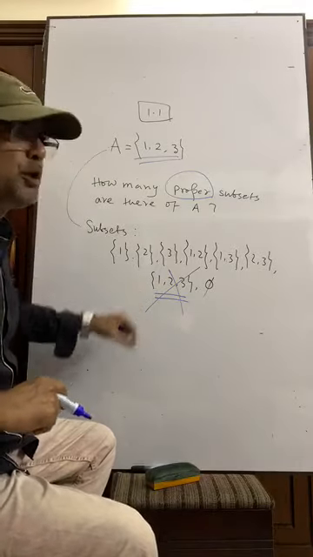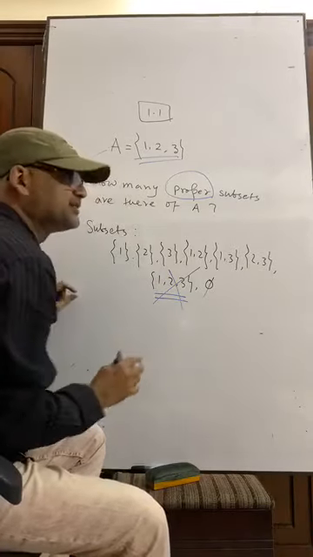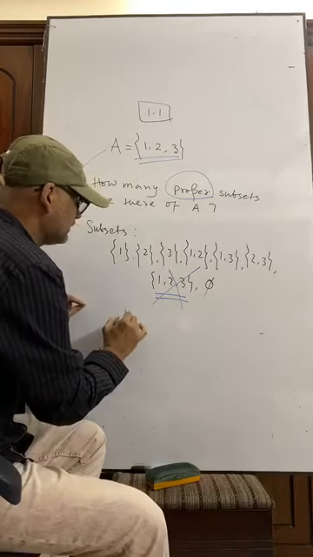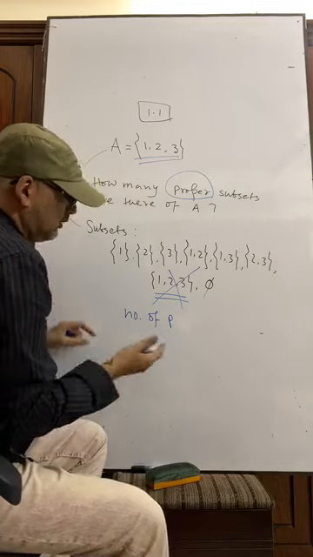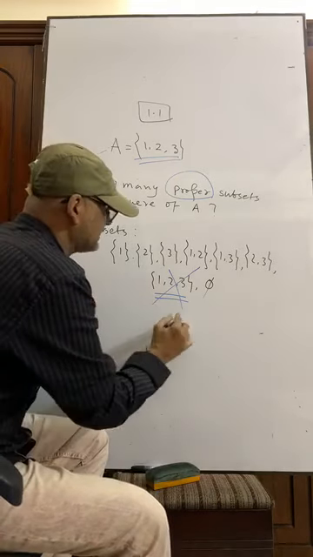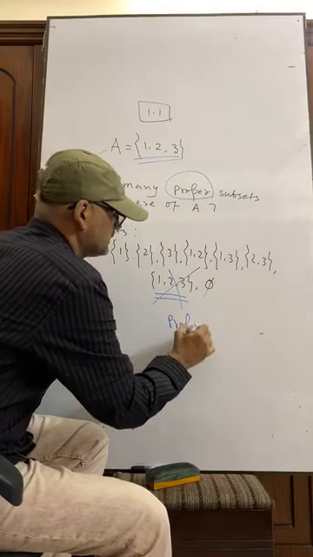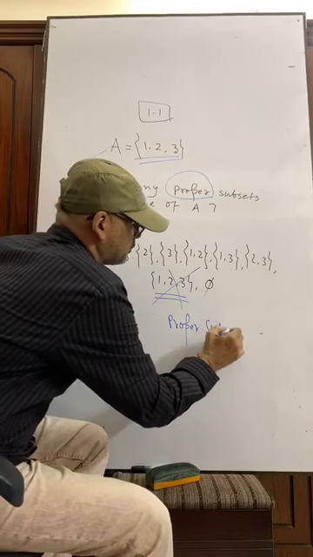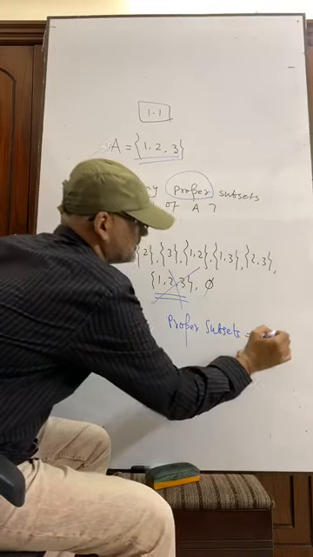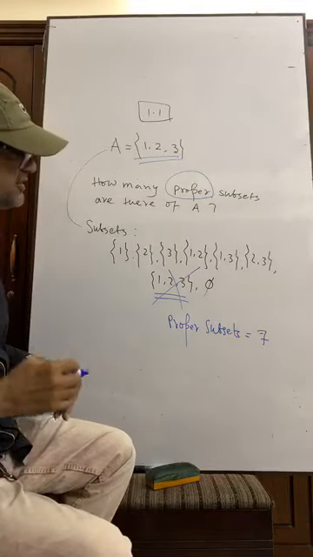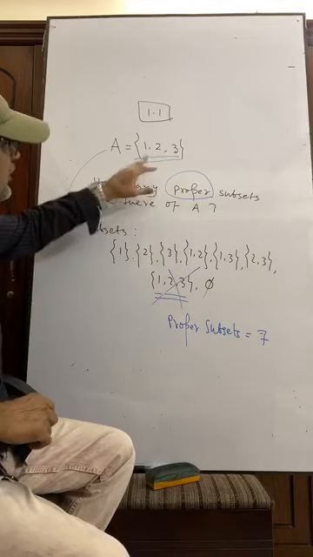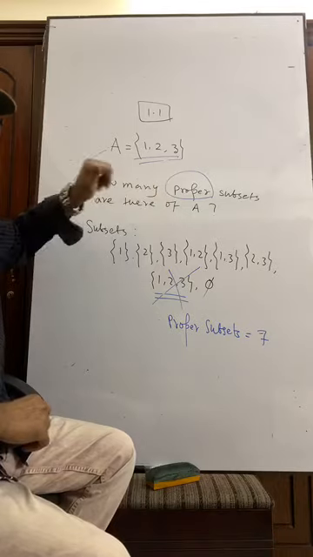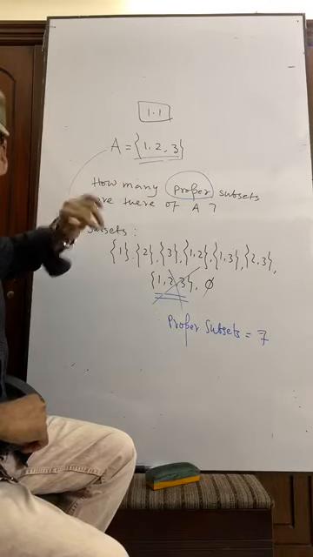So the number of proper subsets is 7. Write down: there are 7 proper subsets. {1, 2, 3} is also {1, 2, 3}, so it will not be counted as a proper subset. Okay?